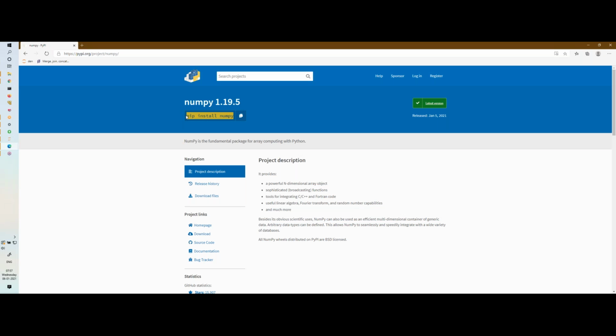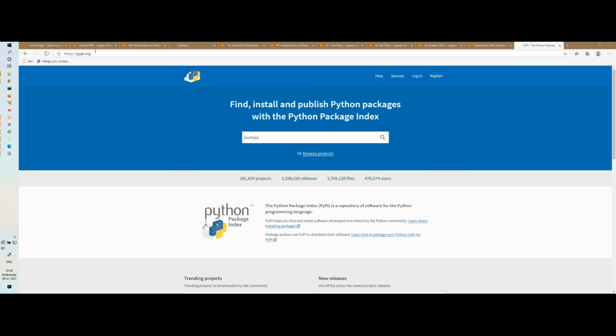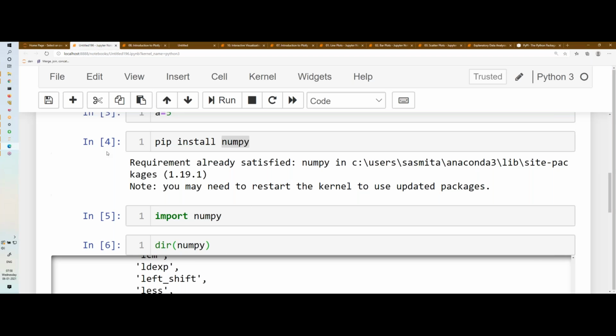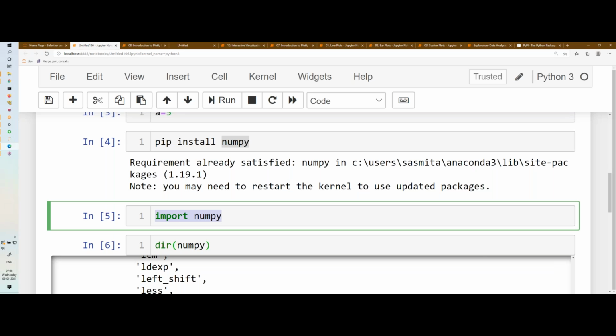Mostly it will be pip install the package name. But if you are confused, come to PyPI, search for the package, and here you can see what you need to type for installing. Copy this and paste it in your Jupyter notebook. In Jupyter notebook itself you can install any package. Once the installation is done, the package will go inside site-packages. You import that package using the import statement, and then the dir function will list all the attributes and functions present within NumPy or within the module, and you can take help.